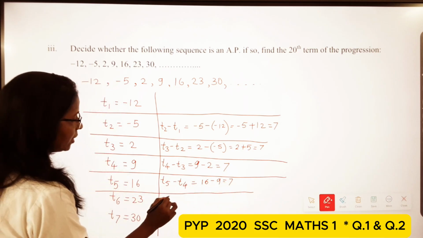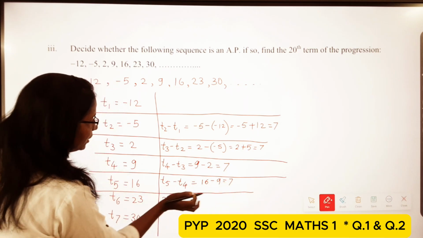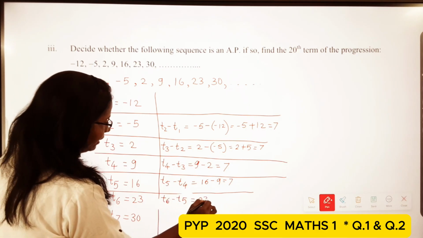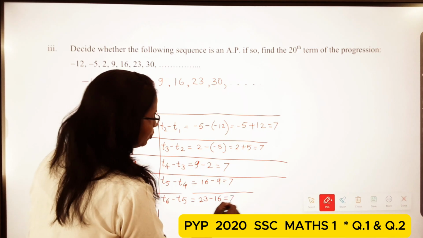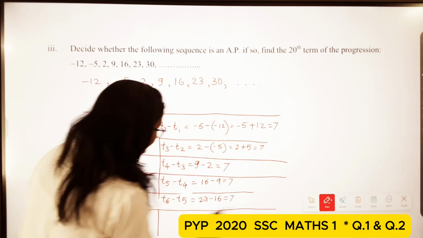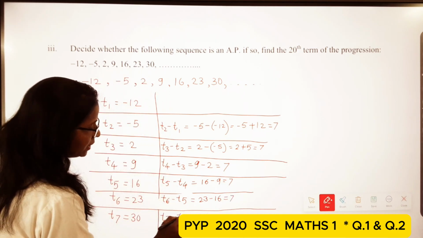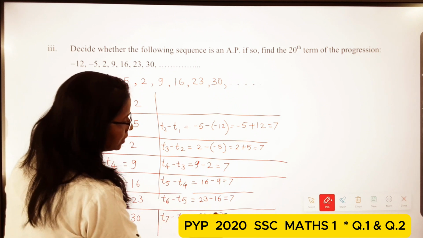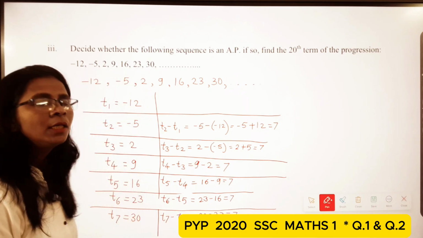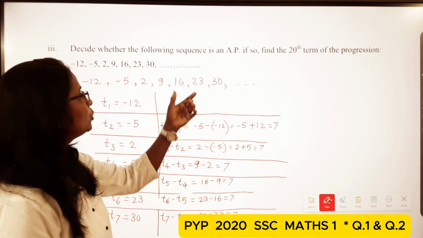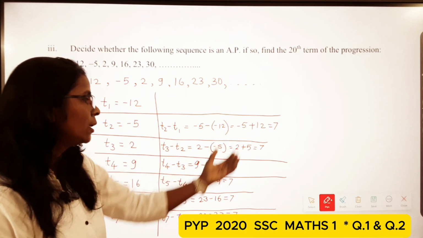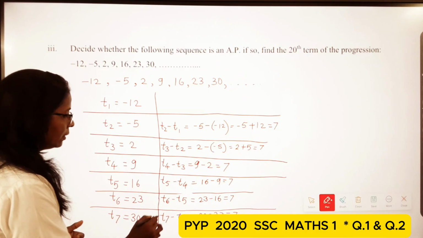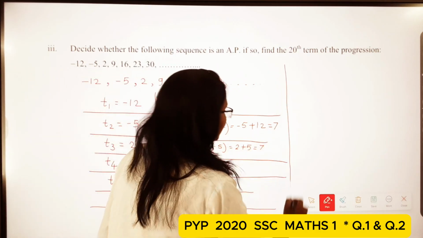Then here T6 minus T5 is equal to 23 minus 16 is equal to 7. And the last one, T7 minus T6 is equal to 30 minus 23 is equal to 7. So here the common difference between two adjacent terms is equal to 7, and that means we say that it is an AP.